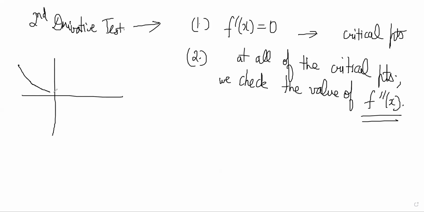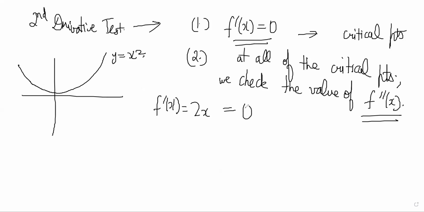So for example, let's say you have y is equal to x squared. Now I want to find the maxima and minima of this. My first step is finding f dash x is equal to 0. F dash x is equal to 2x, and 2x is equal to 0 means x is equal to 0 is the point. This point is 0 comma 0 only.